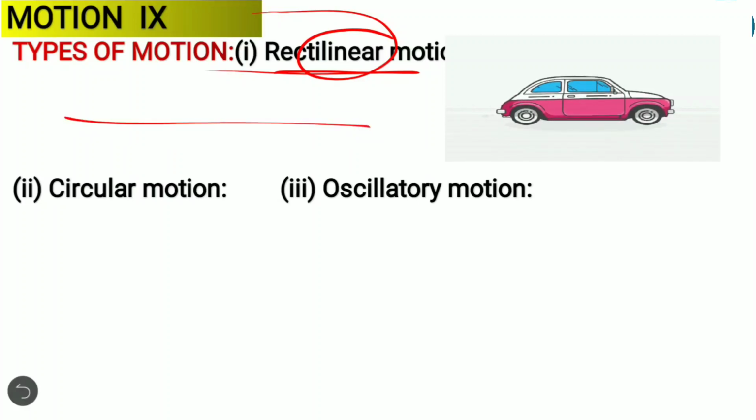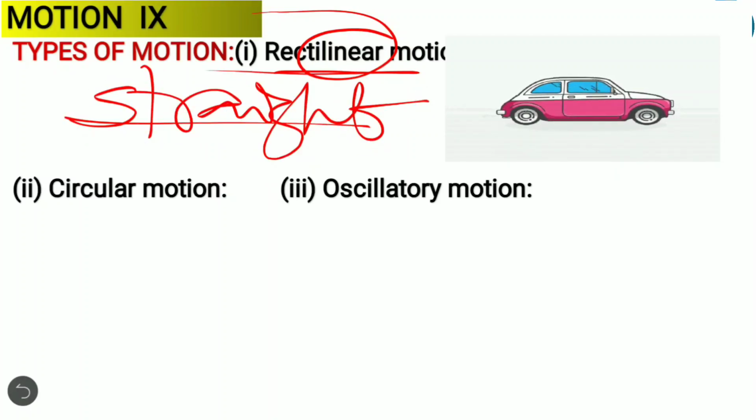straight. Rectilinear motion means when any object or any person or any vehicle or anything, when a body moves in a straight line, remember, if it moves in a straight line, then we say that object is in rectilinear motion.